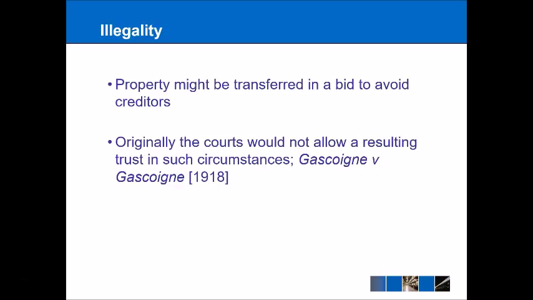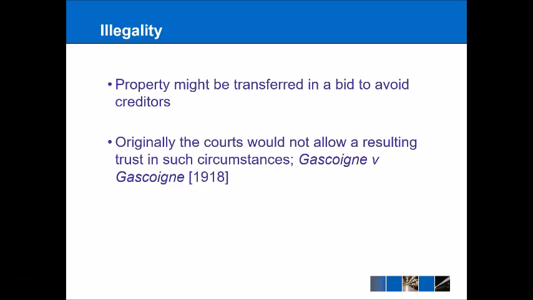So when the couple split up and Tinsley tried to get all of the money for herself, Milligan was in a problematic situation because on the one hand she contributed to the purchase price and therefore there should be a resulting trust. But on the other hand, she'd also been a party to this illegality, whereby they were trying to claim more benefits and more money from the government than they were actually entitled to.